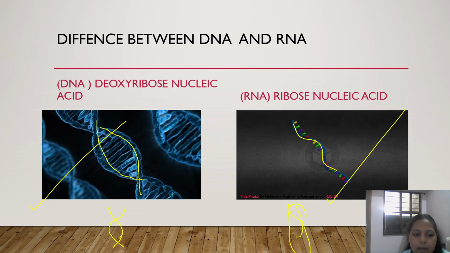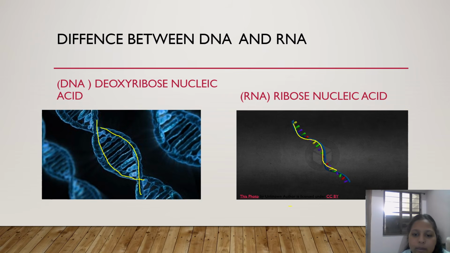So, let's do a quick revision. What we have studied in this slide: RNA is made up of one thread, whereas DNA is made up of two threads, right?